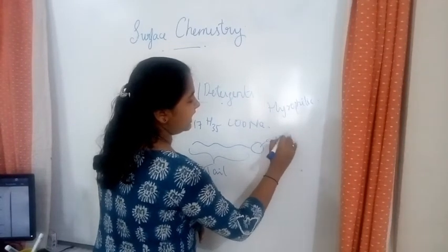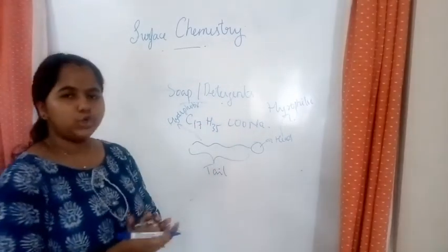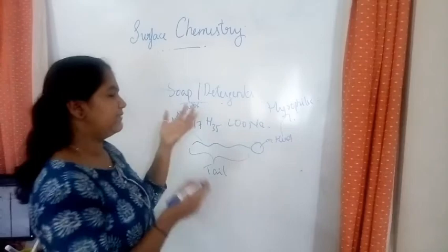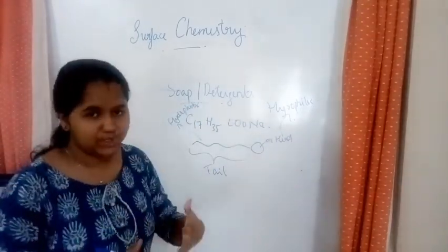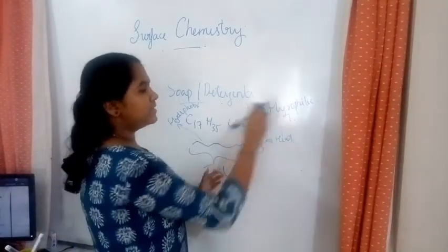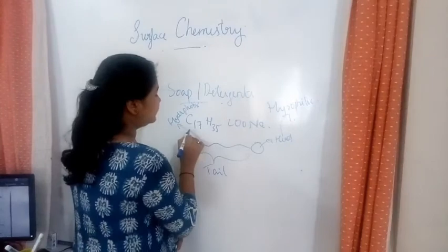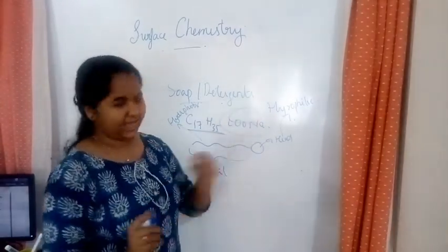The head is hydrophilic and the tail is hydrophobic. What do you mean by hydrophobic? It is afraid of water. Hydrophilic has an affinity towards water. Which is the tail? The tail is C17H35. COONa is the hydrophilic end.